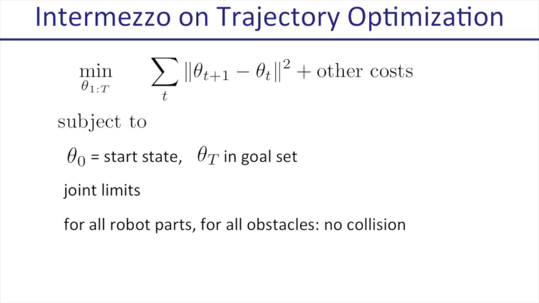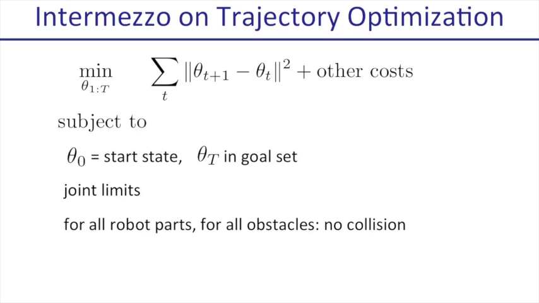This approach optimizes a trajectory, let's say, robot joint angles over time. We don't want joint angles to change too much from time t to time t plus 1. There might be some other costs that you care about, subject to the start state at time 0 and the goal state at time capital T. The trajectory should satisfy joint limits. Moreover, for all robot parts and for all obstacles, you want no collision. That is the non-convex and hard part.